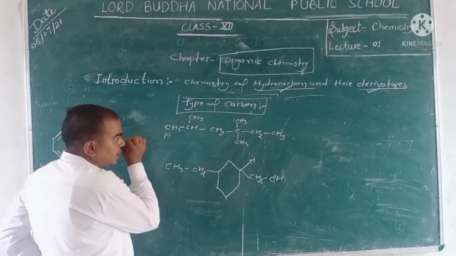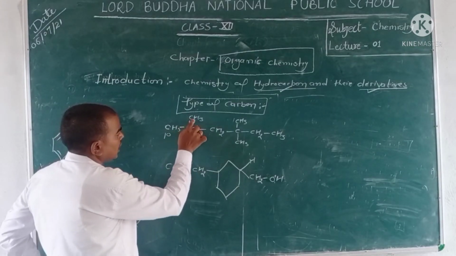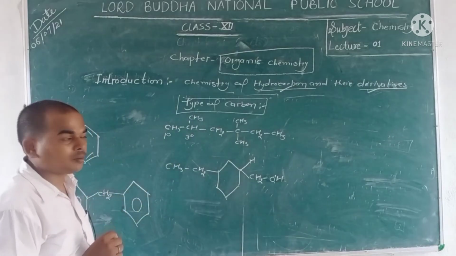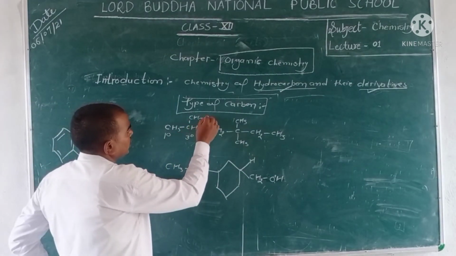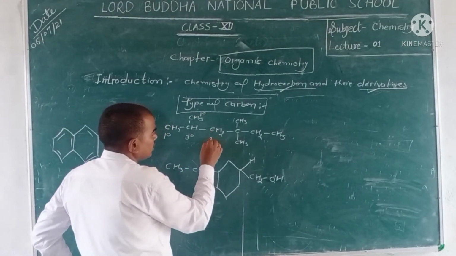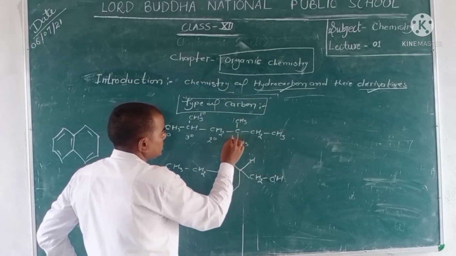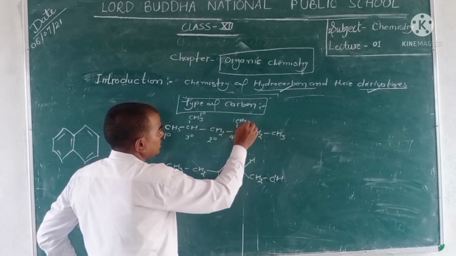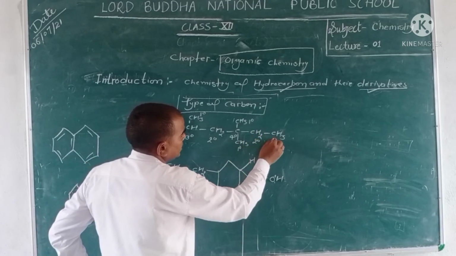But you observe that this carbon is attached with 1, 2 and 3 carbons, so it is a 3-degree carbon. This carbon is attached with a single carbon, so it is 1-degree carbon. This one is attached to 4 carbons, so it is 4-degree, then 1 degree, 2 degree, and 1 degree.